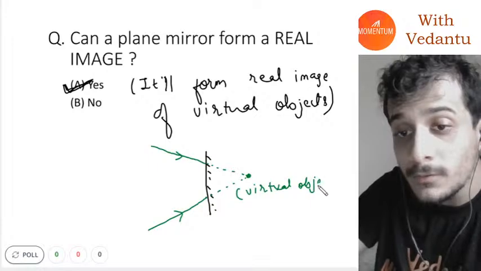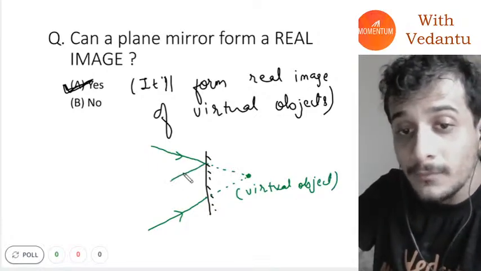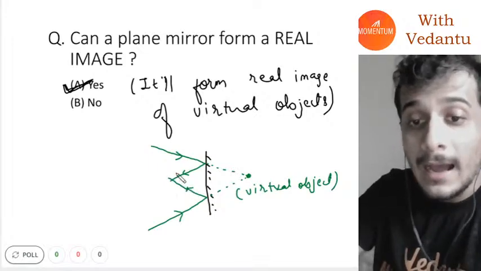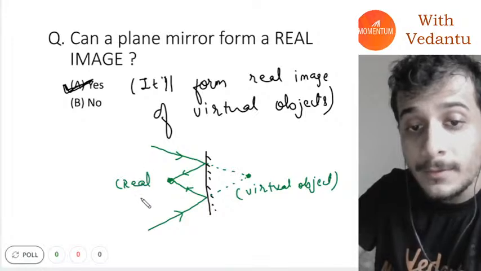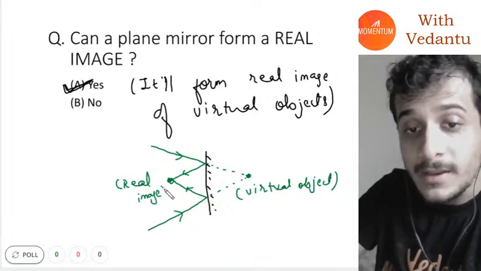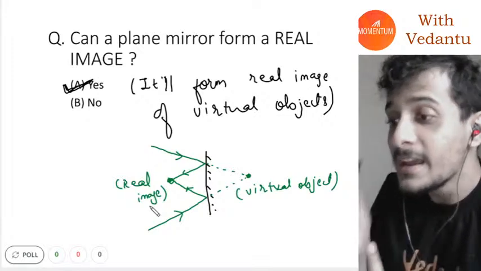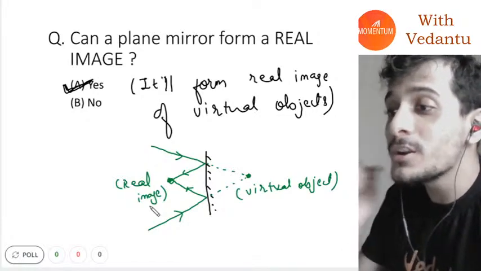Then these light rays after reflection will meet at this point, and this point here will be the real image. Guys, remember, it will form a real image for virtual objects.